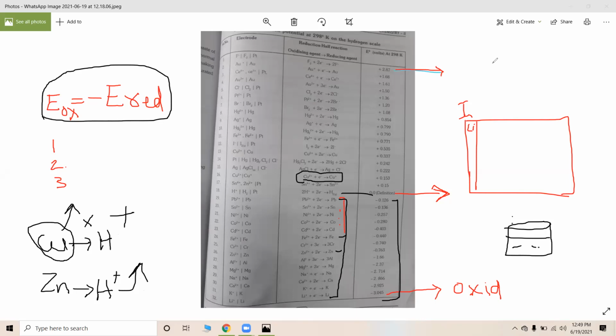Just now we are talking about zinc coupled with copper, known as a voltaic cell. Which is anode and which is cathode? Let us see in the series. Zinc is present somewhere here. The reduction potential of zinc is how much? Minus 0.763. Minus 0.763 is the reduction potential of zinc.